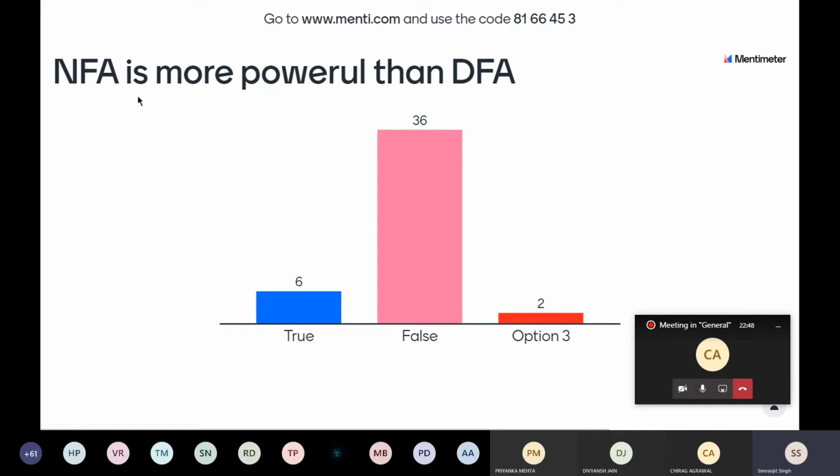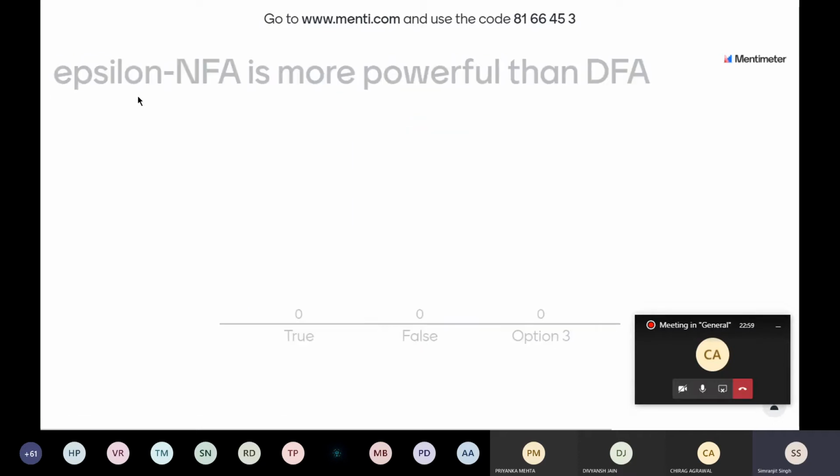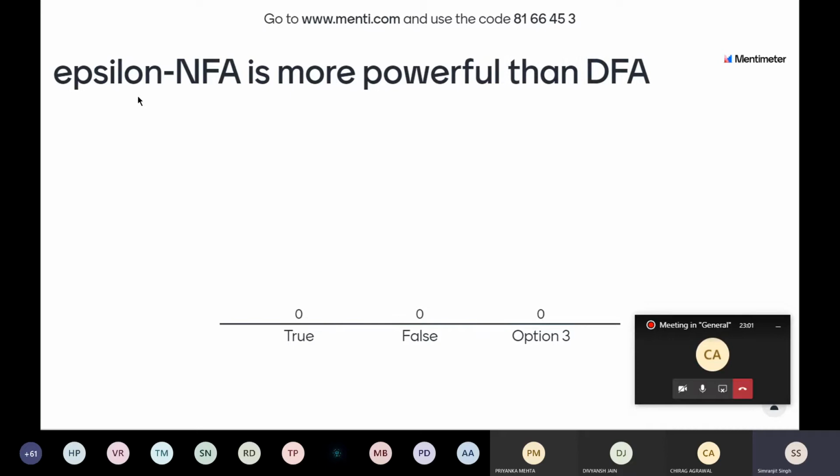They are both equal because any NFA can be converted into a DFA and any DFA can be converted into an NFA. Okay, so I think most of you get that point also. I think that is the last question, whether epsilon NFA is more powerful than DFA. I think you are on the right track here. Option 3 is nothing, so there is a little bit of confusion. Please don't vote for that.